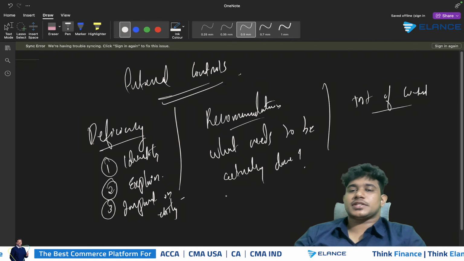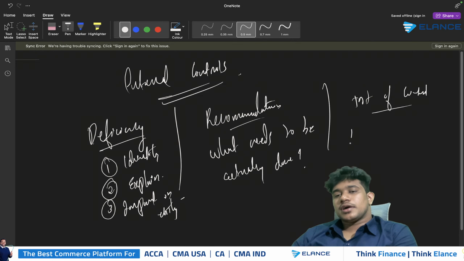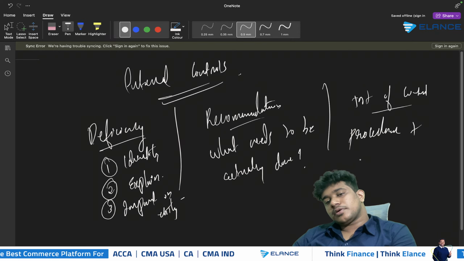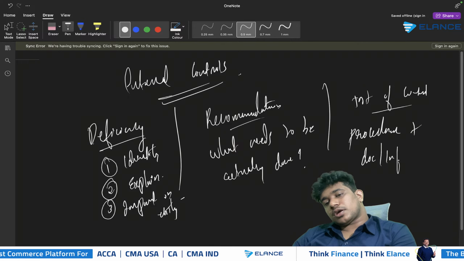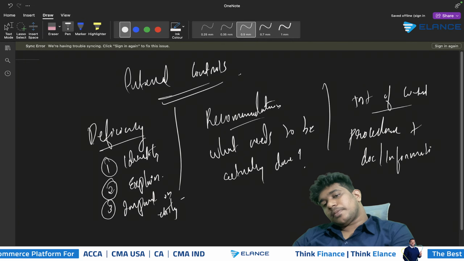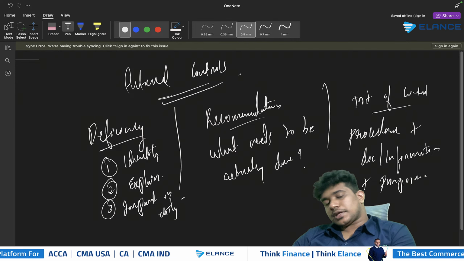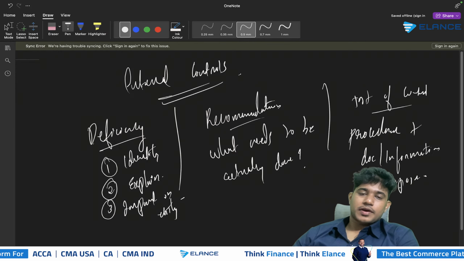And then you need to show the test of control that is actually required. When you write the test of control, you need to mention the procedure plus whatever document or information is required, and the purpose for which you are obtaining that document, which should also be clearly specified.